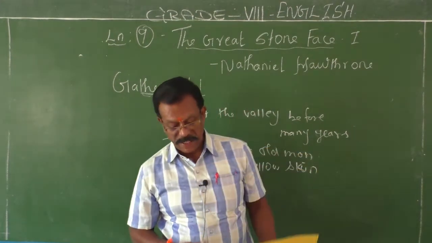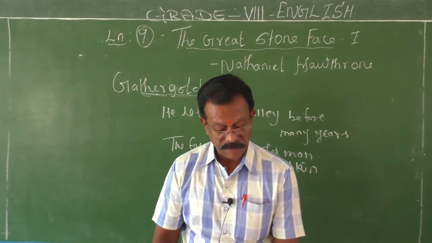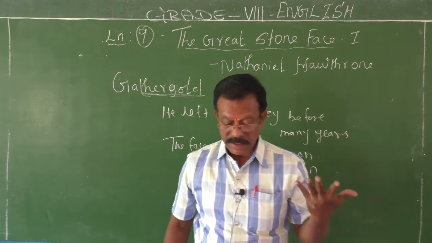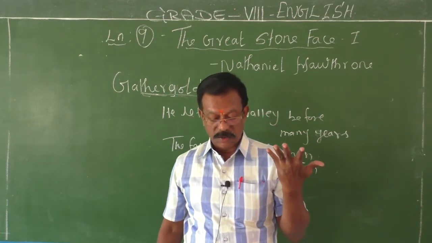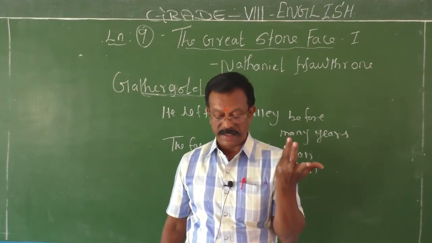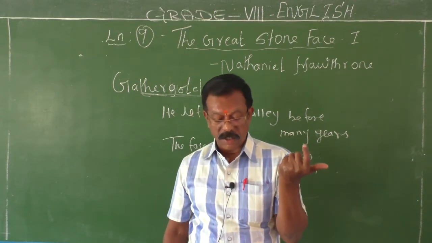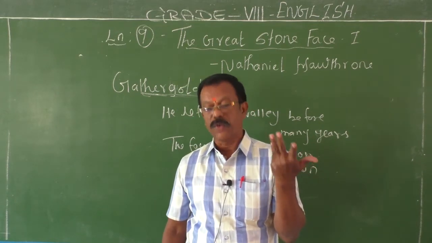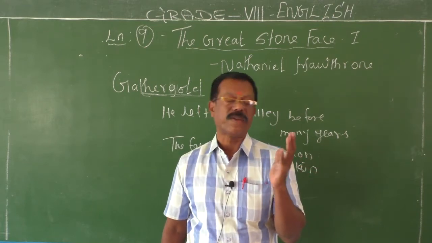So the people have realized now upon seeing that everyone except Ernest believed that Mr. Gather Gold bore the likeness of the great stone face. It was only after he lost all his wealth before dying that people agreed that he was not the man from the prophecy.